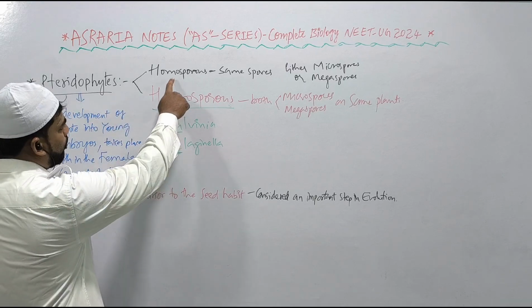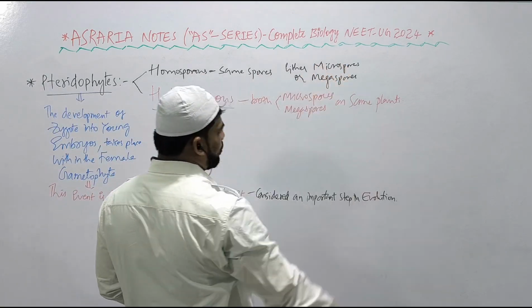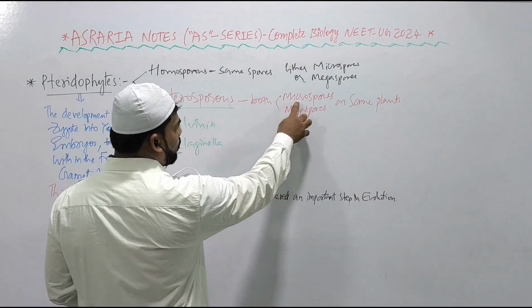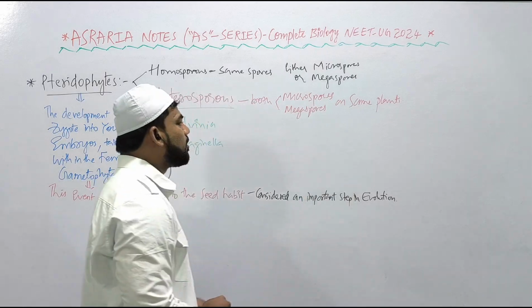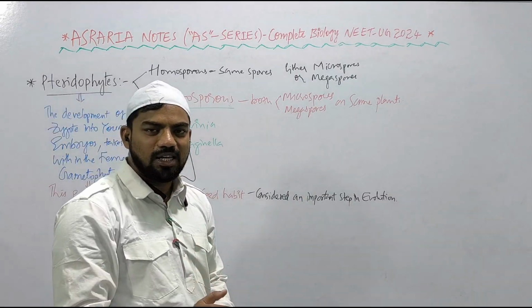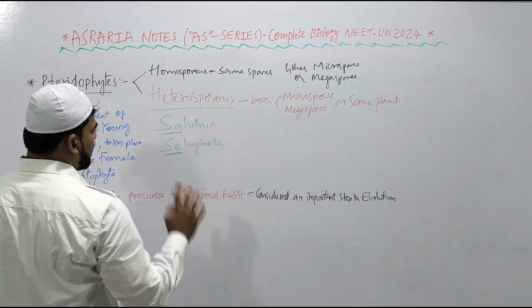Pteridophyte plants are homosporous and heterosporous. Homosporous means the same kind of spores, either microspores or megaspores, any one of them is produced on the plant, right? Heterosporous plants means both the microspores as well as megaspores are produced on the same plant. Examples of heterosporous pteridophytes are Salvinia and Selaginella. Sa, Sa, right? Microspores, megaspores, Sa, Sa, mnemonic. Salvinia, Selaginella.